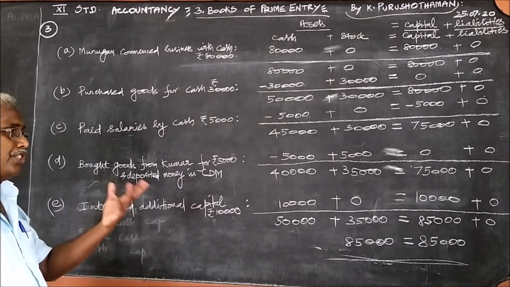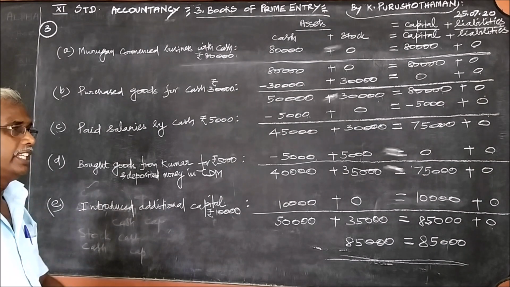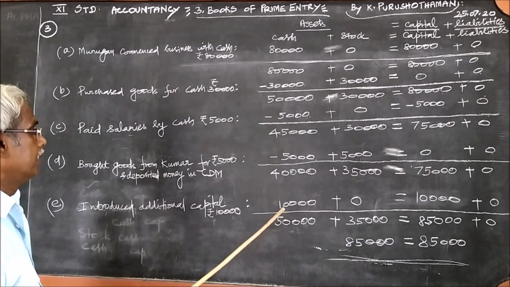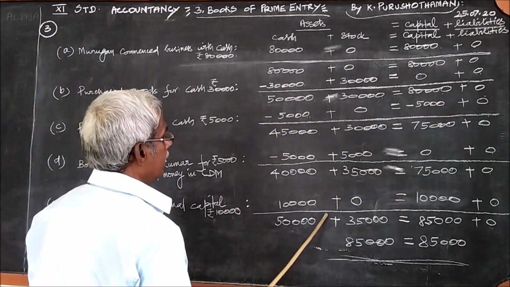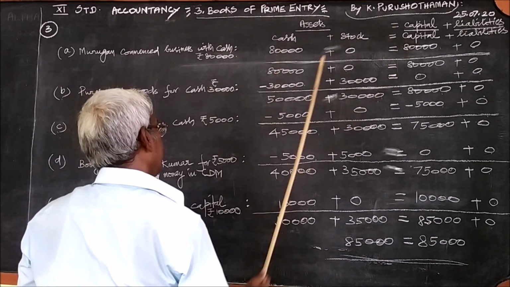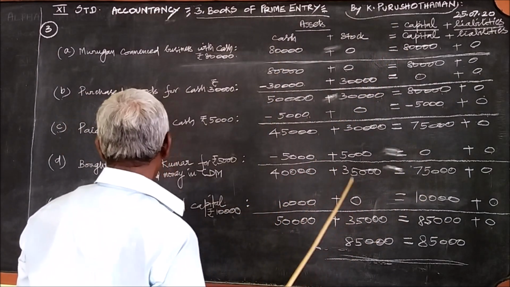Then finally, for want of money, what does Murugan do? Murugan introduced additional capital. That means additionally he is investing the money into the business. Therefore, cash plus 10,000. This is otherwise called capital. Therefore, like this, 80, here also 10,000.